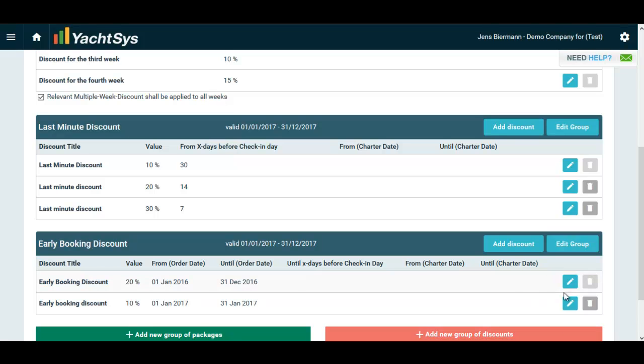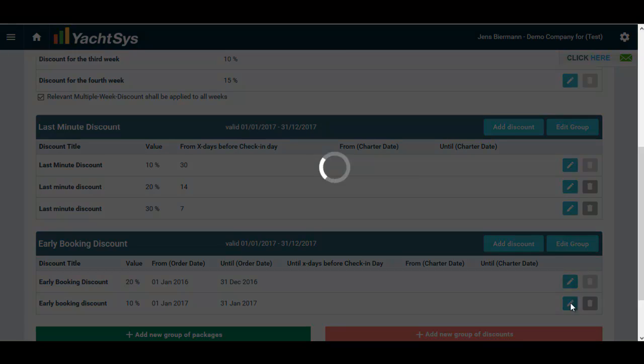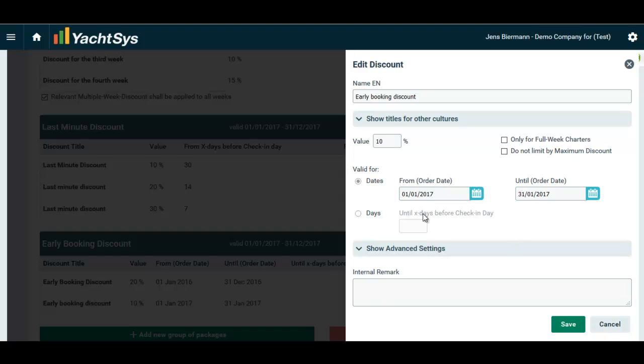I could also set up discounts in another way. Instead of having a fixed order date in which the discount applies, I also could set up a sliding discount by setting up, for example, in days before charter, so I could set up also a discount of 10% for all charters done or confirmed 120 days before check-in day.